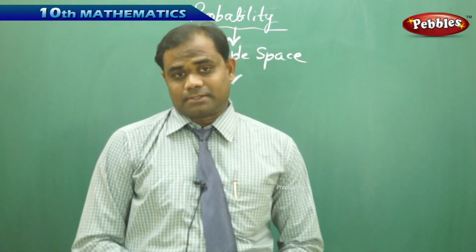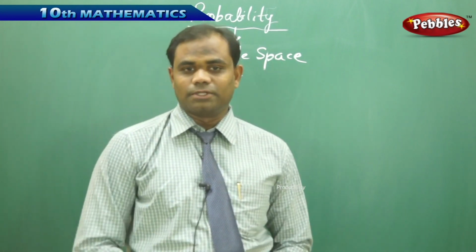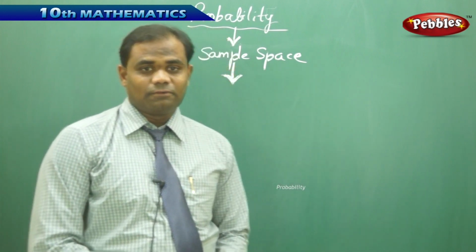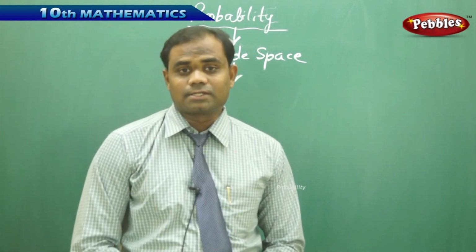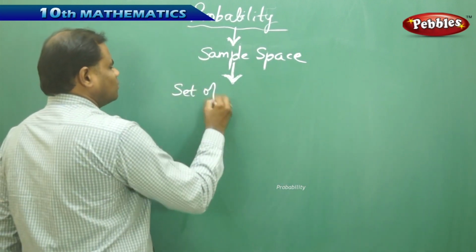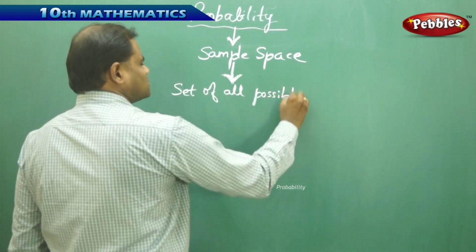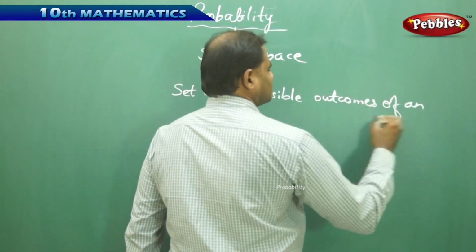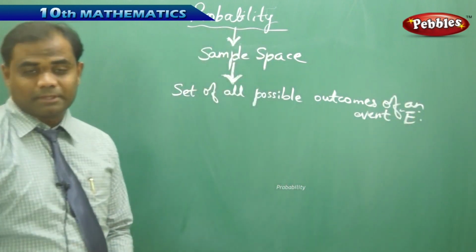So what is sample space? Sample space is very important before we start with the problems of probability using the mathematical formula. Sample space has its own definition. What is sample space? The set of all possible outcomes of an event E is called the sample space.